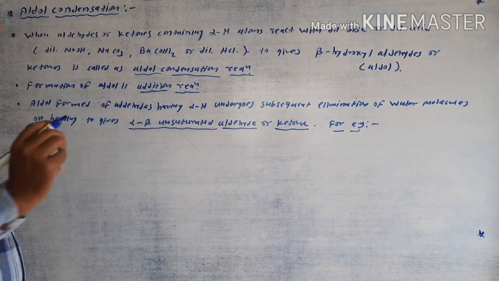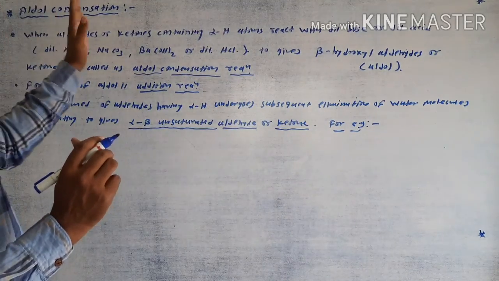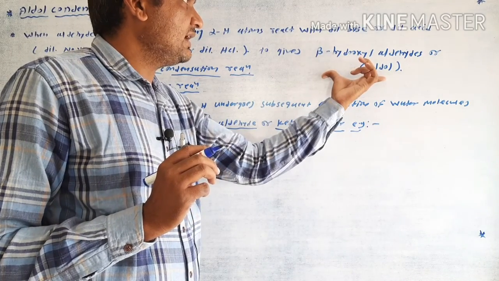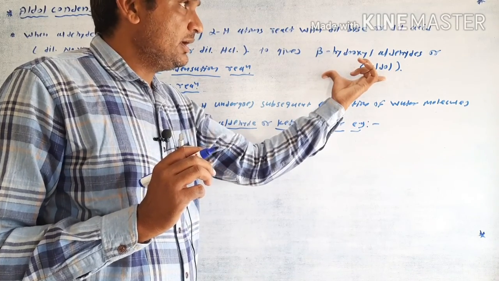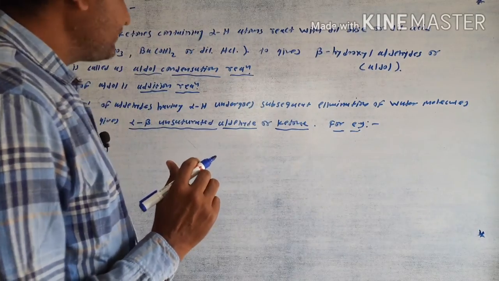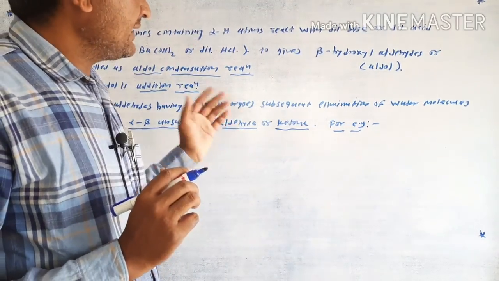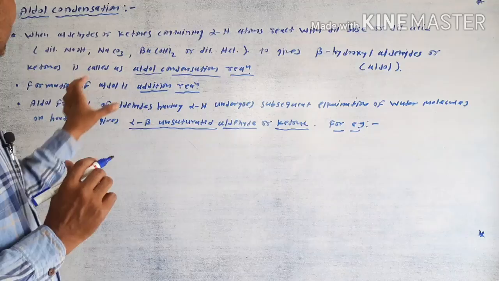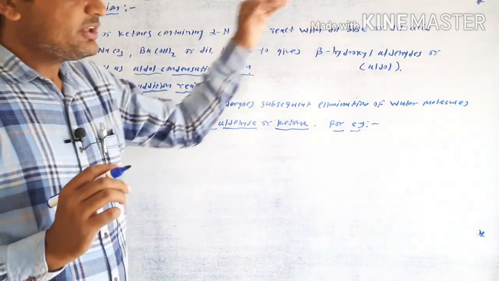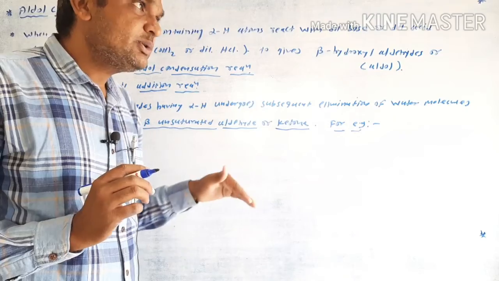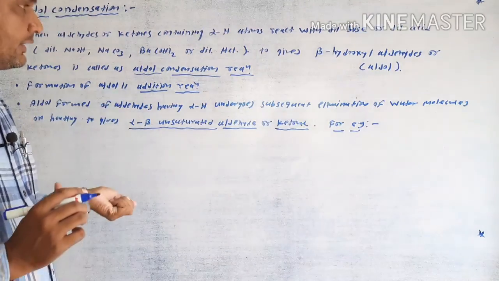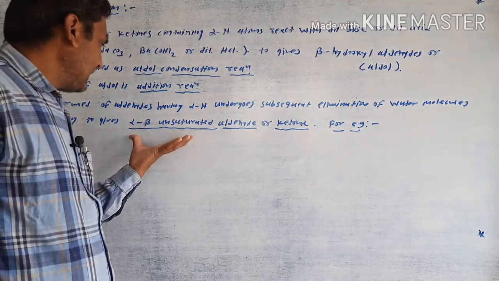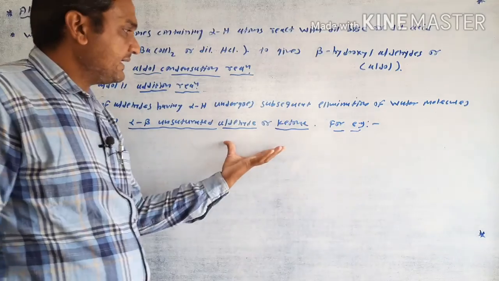There are two steps in the overall aldol condensation reaction. In the first step, the beta hydroxy aldehyde is formed, also called an aldol, or if you use a ketone having alpha hydrogen atom, the product is called a beta hydroxy ketone, in short form ketol. The first product, aldol or ketol, is formed, and it then undergoes an elimination reaction on heating and gives the alpha beta unsaturated aldehyde or ketones.